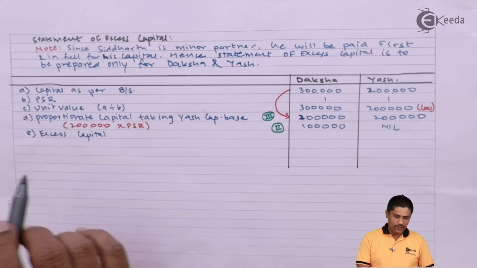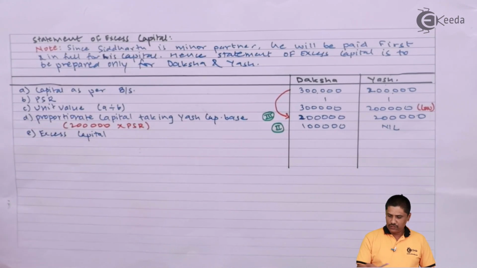So let's write what your conclusion is, your order of payment.